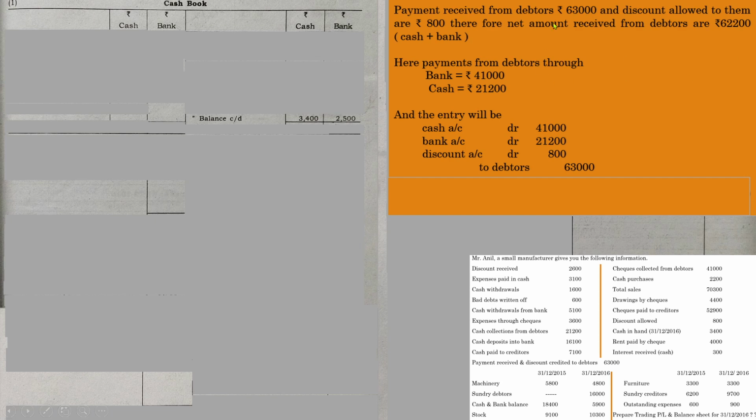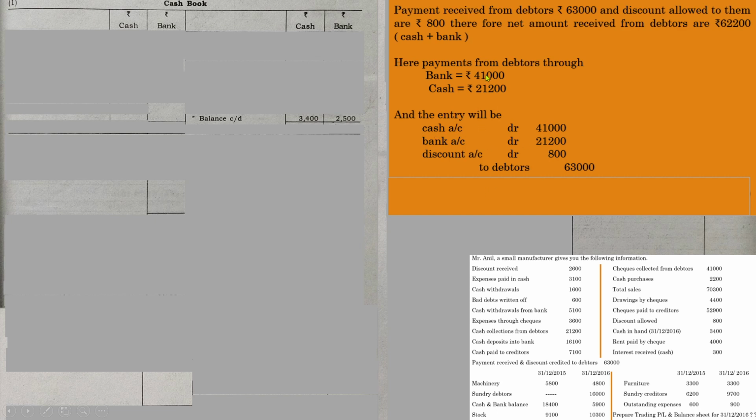Actually this information should have been given in the question. Instead, they are giving hidden information to confuse you. So it is your duty to think logically and identify each individual item that are related. So the entry with regard to that will be like this. Whenever you receive an amount from debtors, it will be cash account debit to debtors.